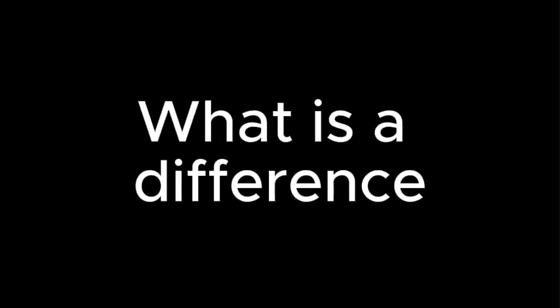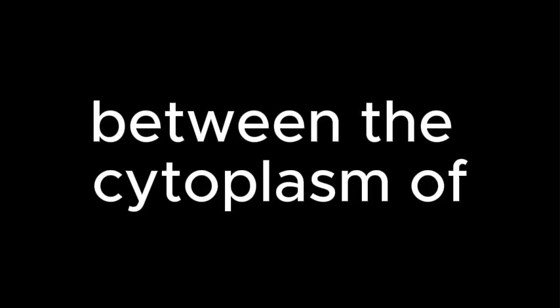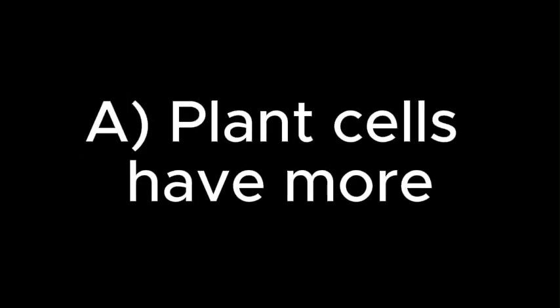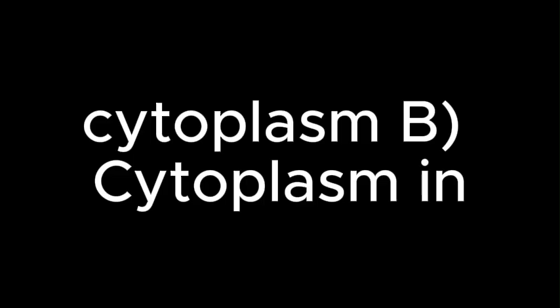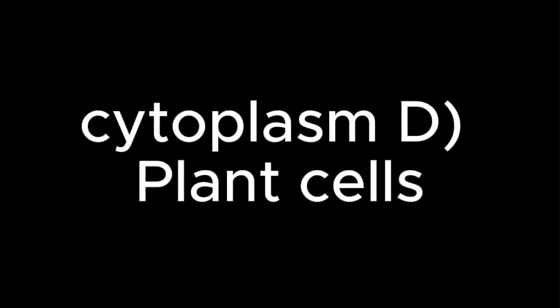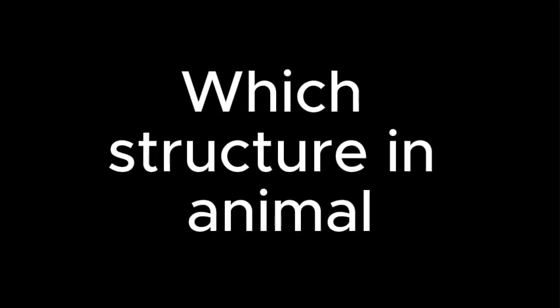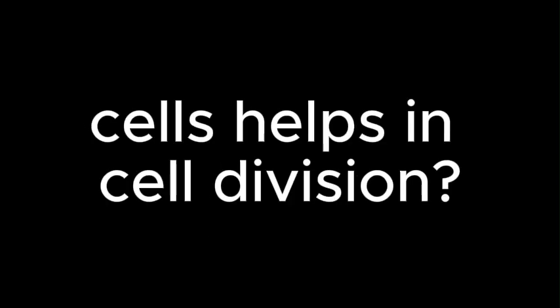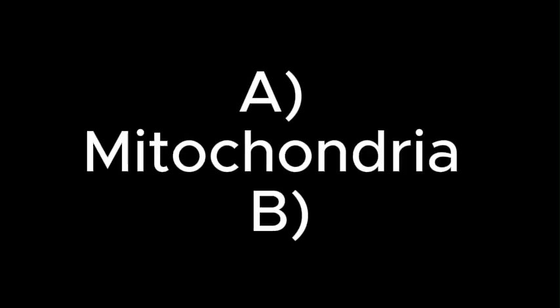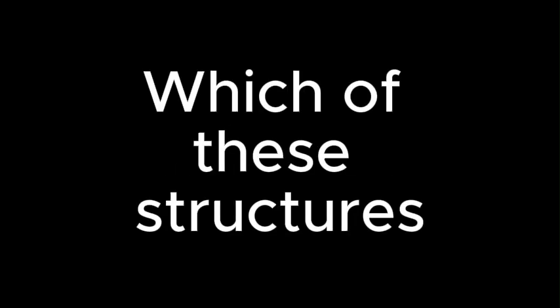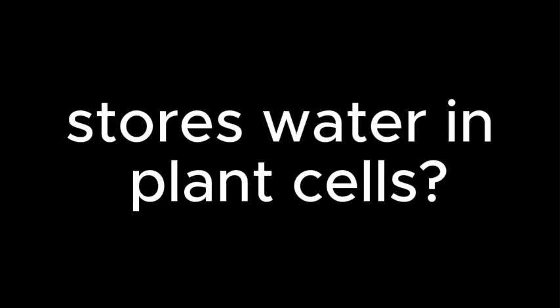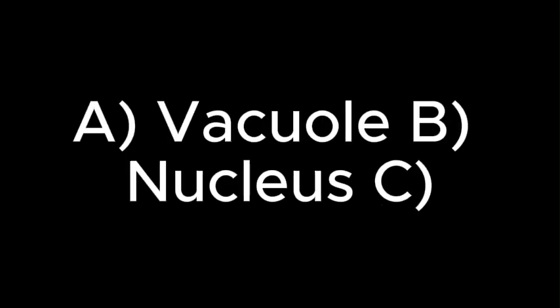47. What is a difference between the cytoplasm of plant cells and animal cells? A. Plant cells have more cytoplasm. Cytoplasm in both is identical. Animal cells have more cytoplasm. Plant cells contain chloroplasts in the cytoplasm. 48. Which structure in animal cells helps in cell division? A. Mitochondria, B. Nucleus, C. Lysosome, D. Centriole. 49. Which of these structures stores water in plant cells? A. Vacuole, B. Nucleus, C. Ribosome, D. Chloroplast.